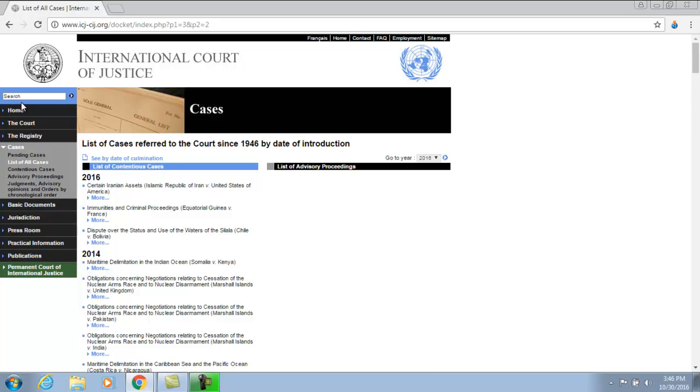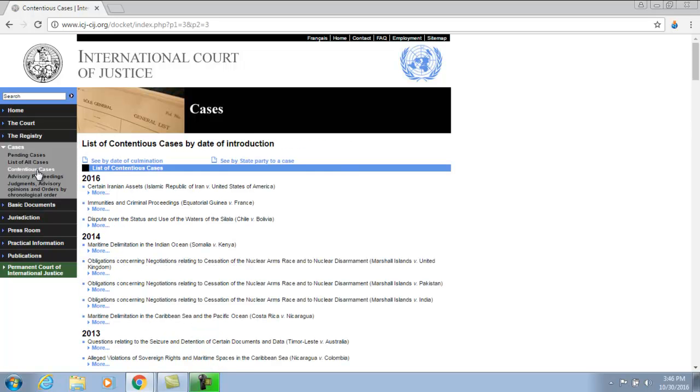Entering keywords into the search box at the top of the left-hand side of the page searches the entire website, not just cases. The list of cases, on the other hand, is very easy to browse through manually, as it's not very long, and you can sort these by date, or if you're in the list of just the contentious cases, that is, those cases that are disputes between two member states, you can also sort by country.